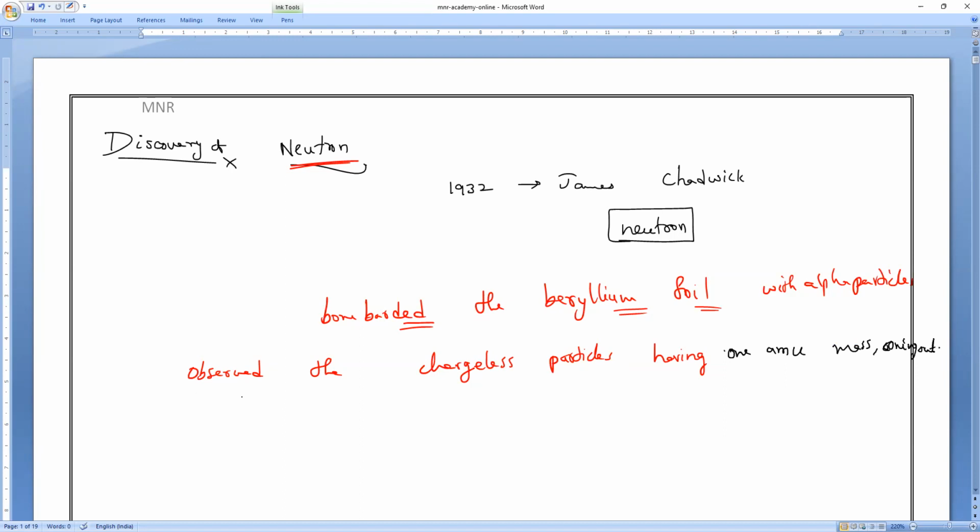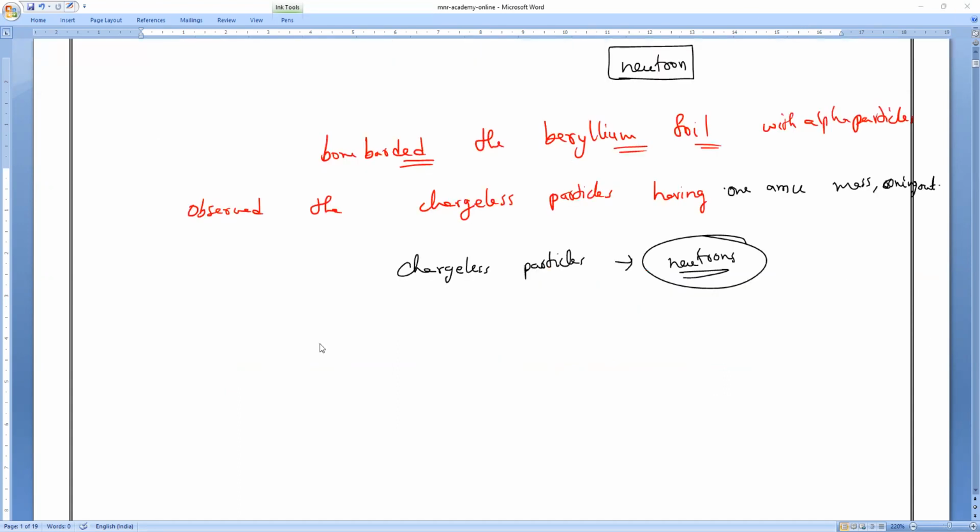Later on, he confirmed that these chargeless particles coming out are what we call neutrons. When he bombarded beryllium, note it everybody, the beryllium symbol is Be.